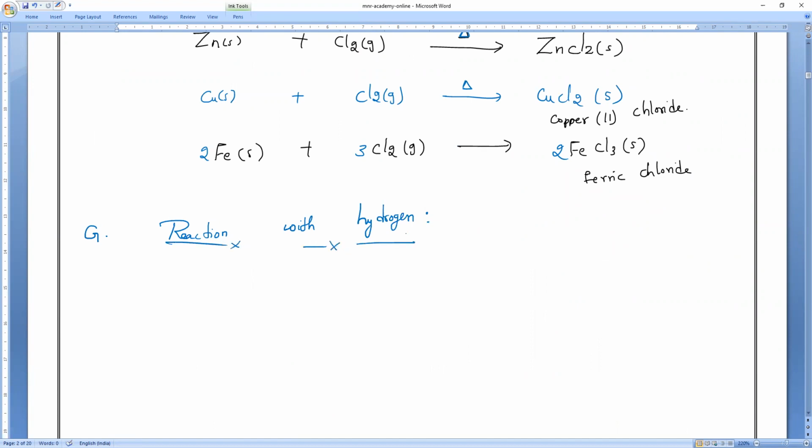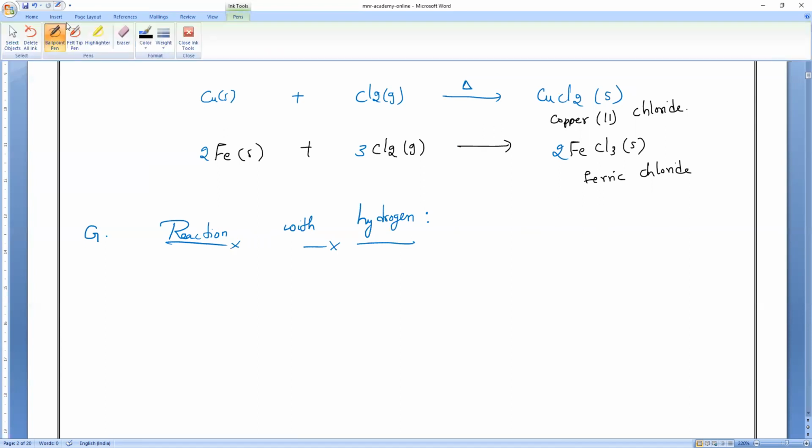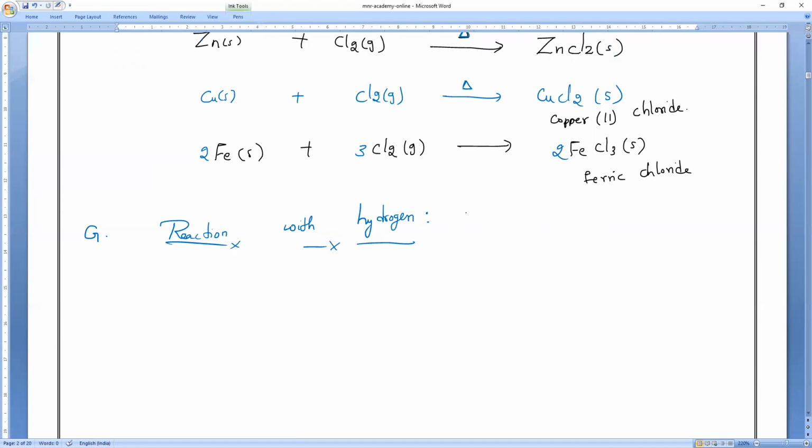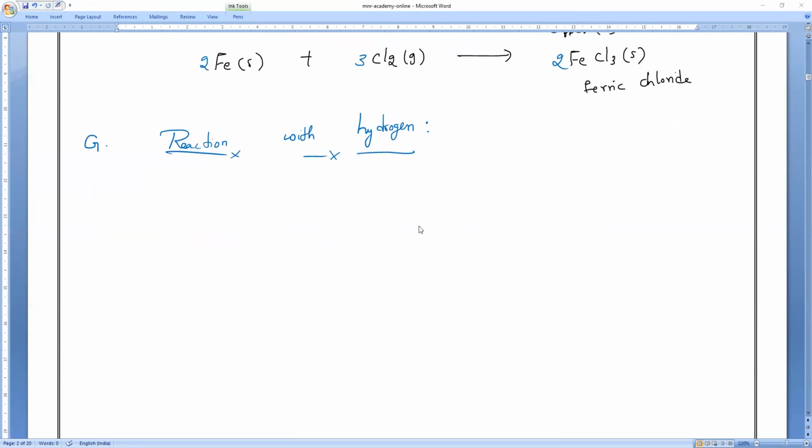Reaction with hydrogen. Remember the most important thing here. As we know, hydrogen is a non-metal, but still it is placed in the activity series. Even though it is a non-metal, it has been placed in the activity series. What is the reason? In most cases it will behave like a metal, and it will lose electrons many times.